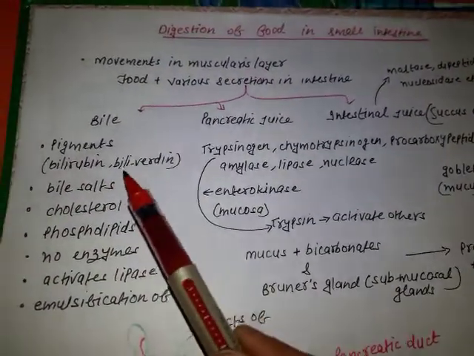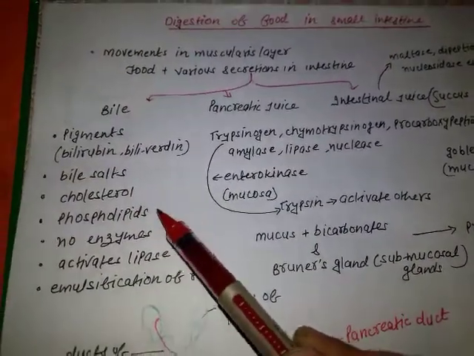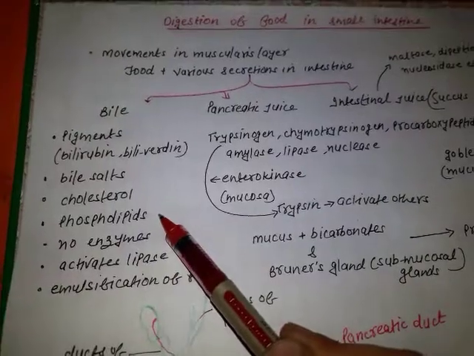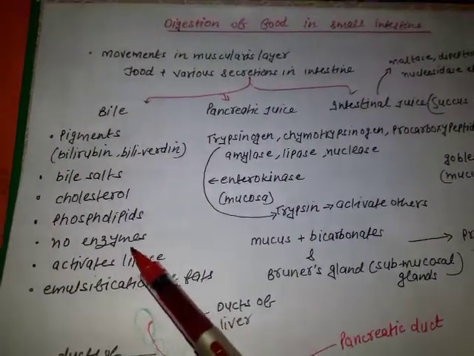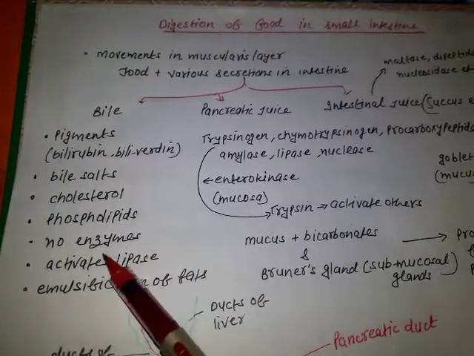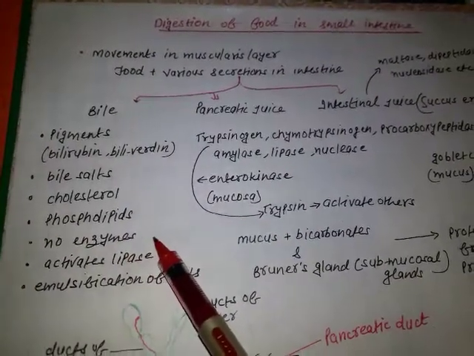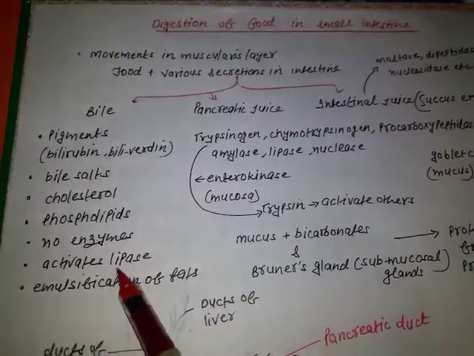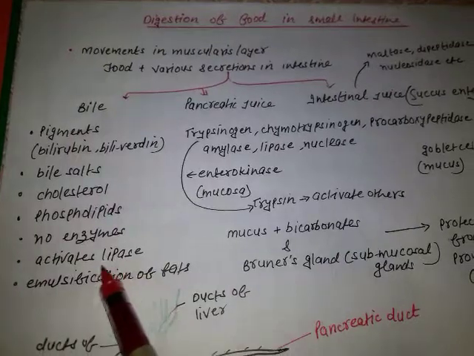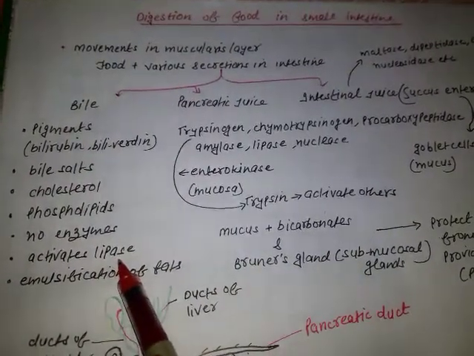Bile also contains some bile salts, cholesterol, phospholipids, but it does not contain any enzyme. Bile does not contain any enzyme but still has an important role in digestion. How? Because it activates an enzyme called lipase. Lipase is a lipid, or you can say fat, digesting enzyme.